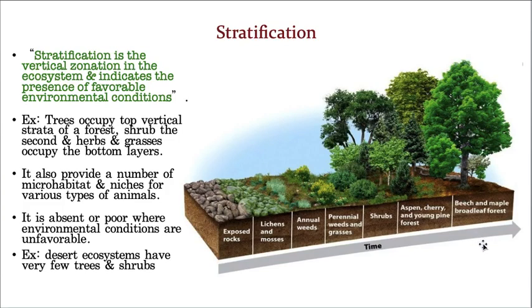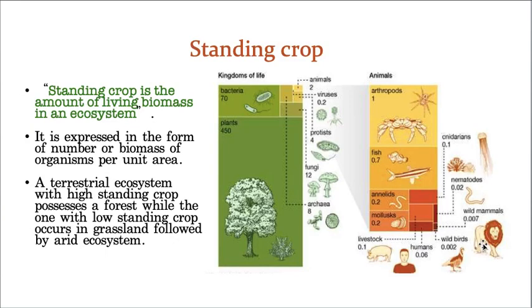Now let us take the next one, standing crop. As I already told you, how much living biomass is present in a given area. Hope you remember I have taken the example of Mumbai. In that particular area, the amount of living biomass that is present is called standing crop. This is standing crop in a terrestrial ecosystem, and in forests it is more.